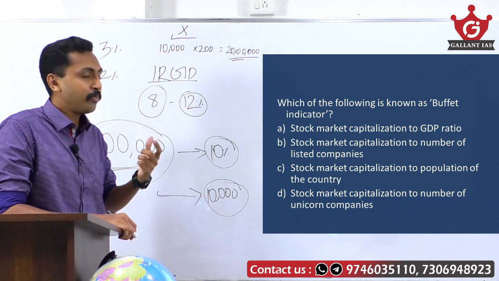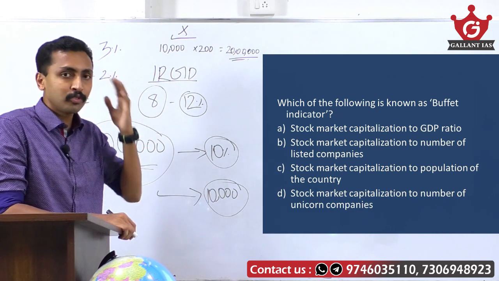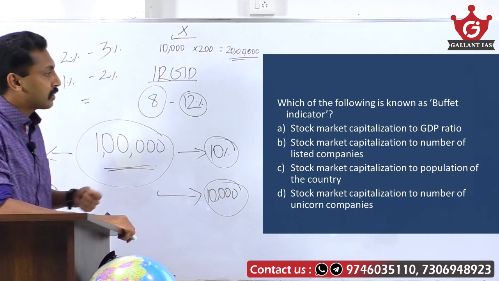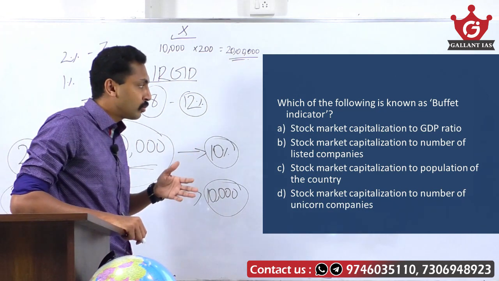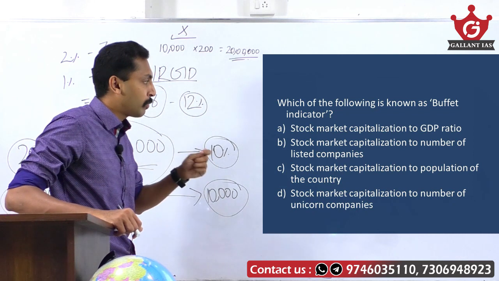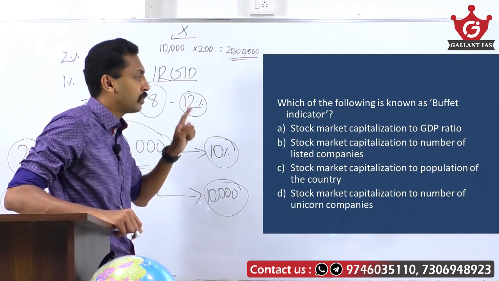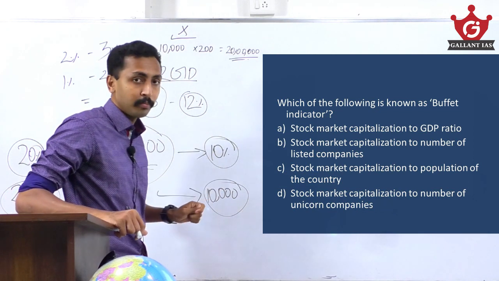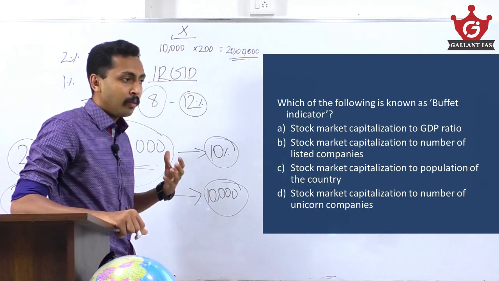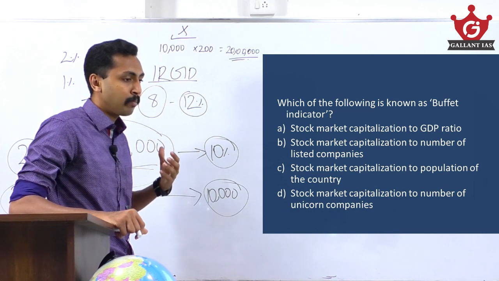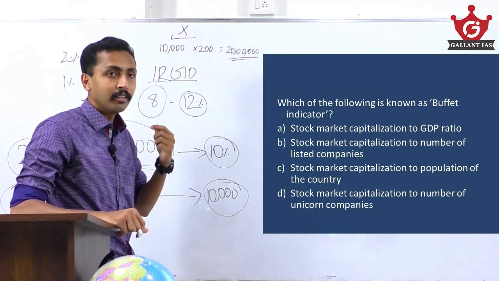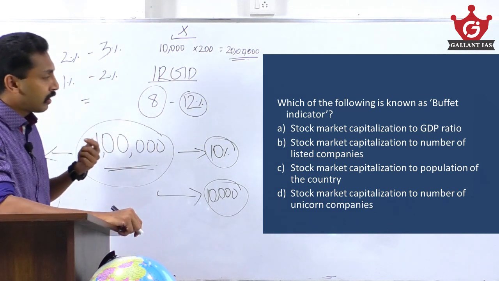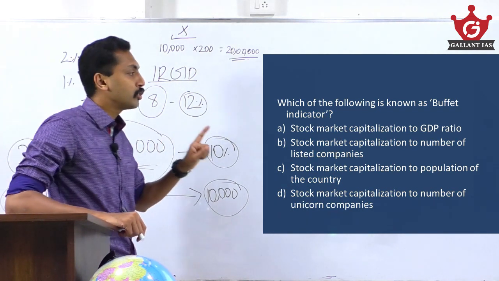So of course if the term is related with Buffett, it should be related with stock market capitalization. The options: stock market capitalization to GDP ratio, to number of listed companies, to population of the country, to number of unicorn companies. What are unicorn companies? Startups valued at more than 1 billion are known as unicorns. Here the answer is stock market capitalization to GDP ratio.